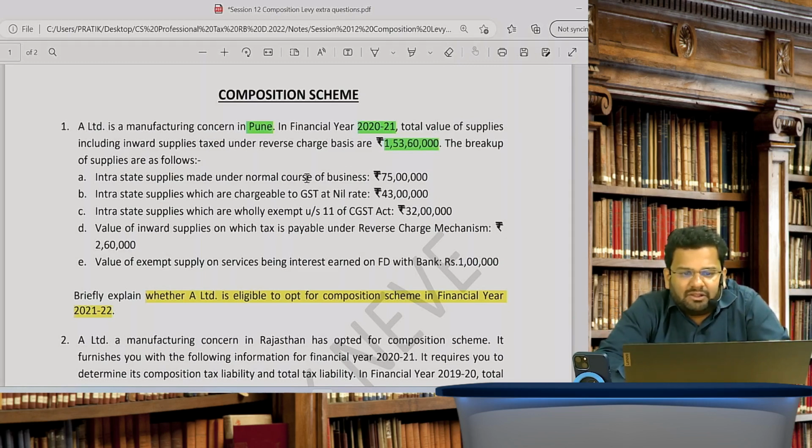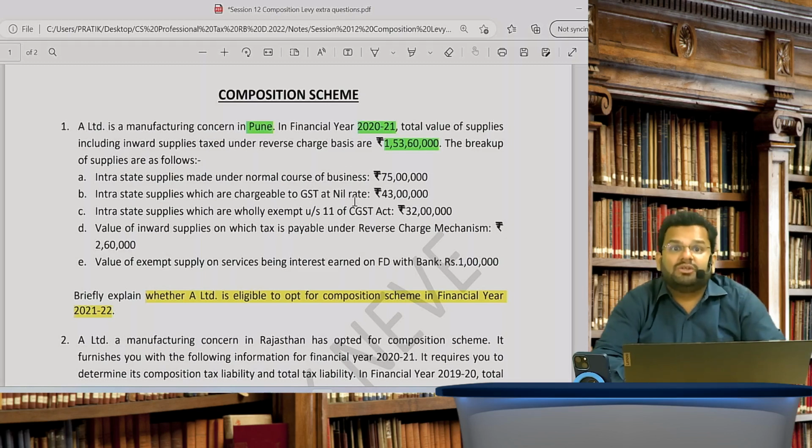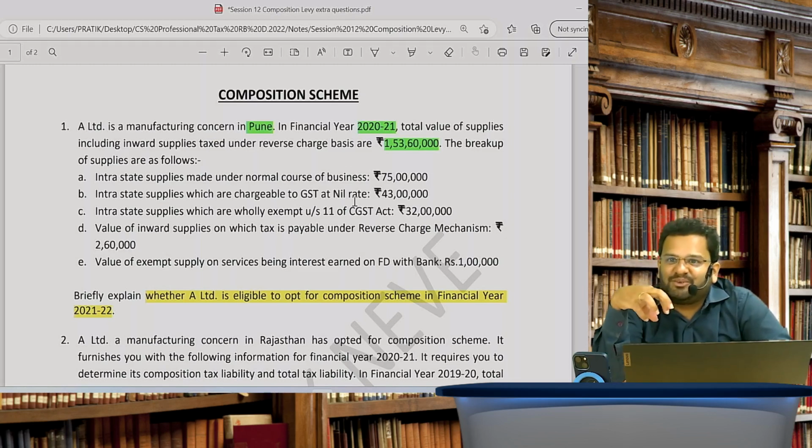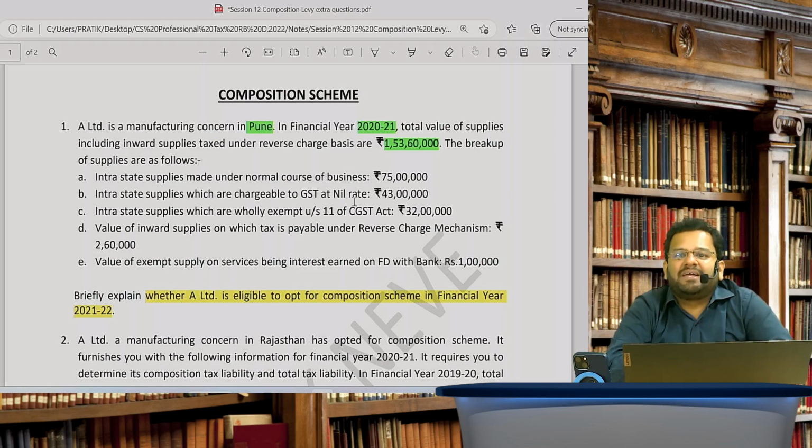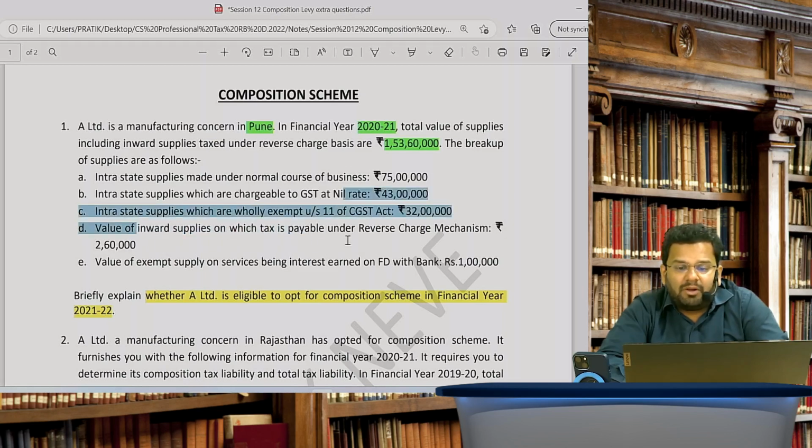Intrastate supplies which are chargeable to GST at nil rate also include, because you include even the exempt supply, non-taxable supply, in aggregate turnover, isn't it? Check. Intrastate supply which are wholly exempt include. What about inward supplies on which tax is payable on reverse charge basis? This is supposed to be excluded.